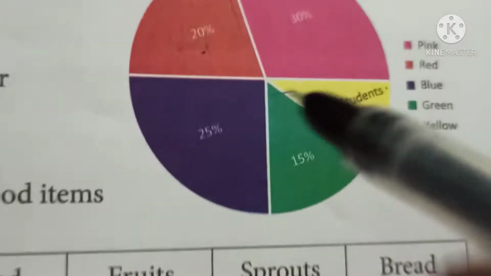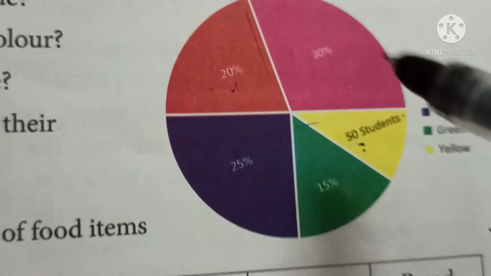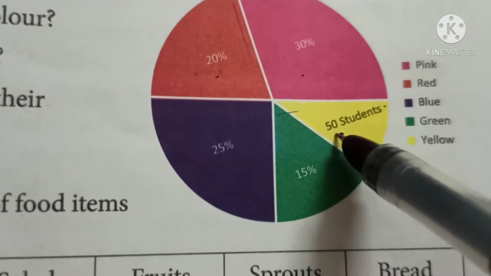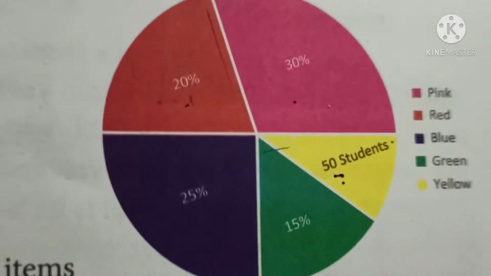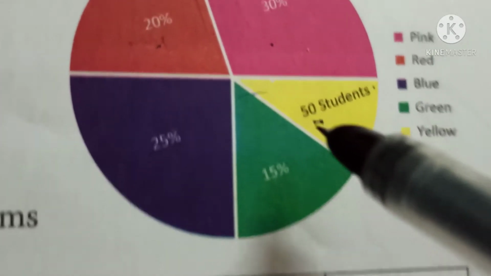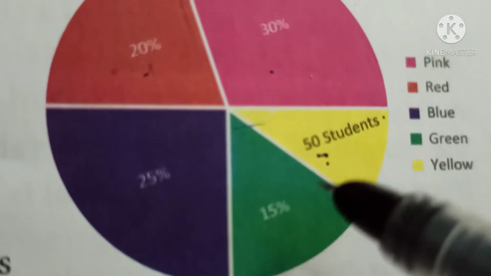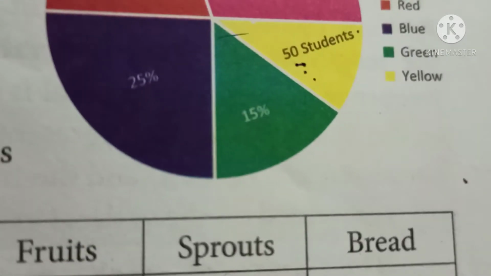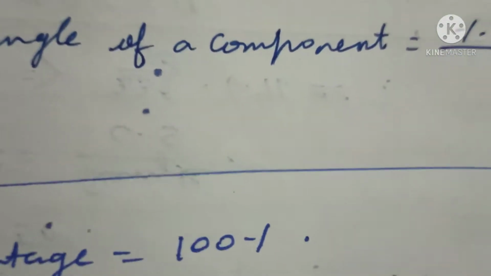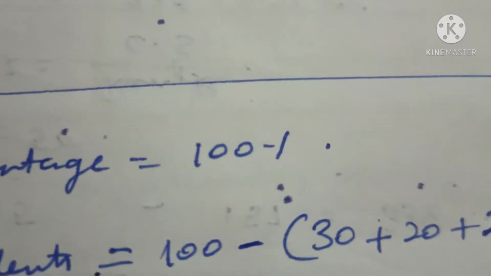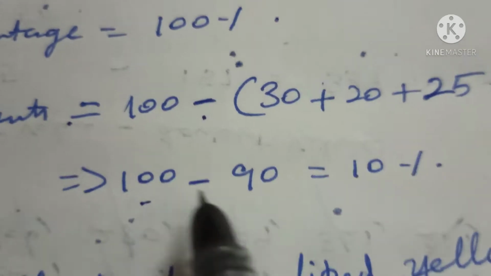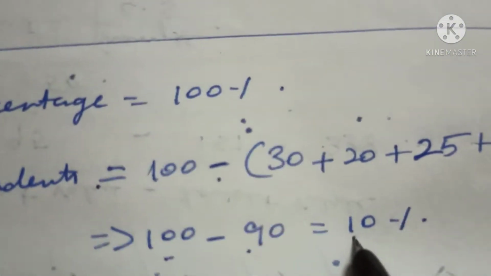So, as all the components are represented by percentage except the yellow color, you have to first convert it into the percentage of students who like yellow color, as they have given 50 students. Total percentage is 100, so 100 minus 90 is equal to 10%.